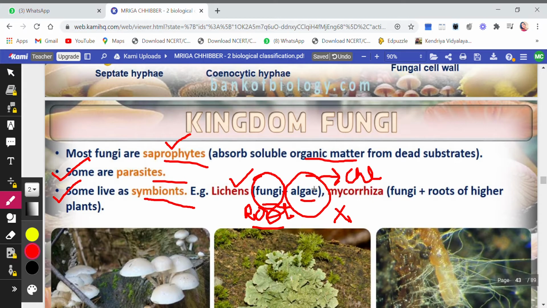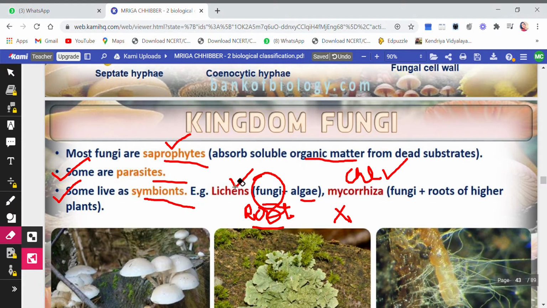How do they benefit each other? The roots of the fungi collect all the raw materials like water and minerals, and give the raw material to the alga. Now, what does the alga do? The alga uses that raw material, with the help of chlorophyll it makes food, and that food is then distributed to both of them. That is, fungi and alga both can use that food for their growth. So this is how both of them benefit each other. Hence, they are called symbionts.